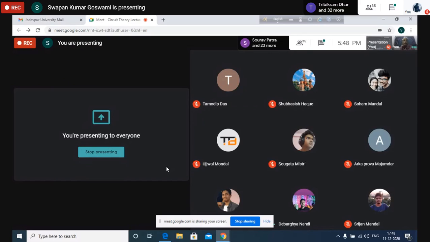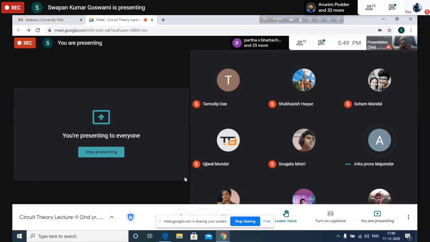Also, we have discussed using graph theory. You will see that if there is mutual coupling, then writing the nodal equation will be very easy using graph theory, which you cannot do otherwise. That's why it is helpful in writing equations, because it follows some systematic steps. The first step is to draw the network graph, then assign a direction, then choose a tree, and then write the matrix, and then the rest we shall discuss. Is it clear? Yes sir.